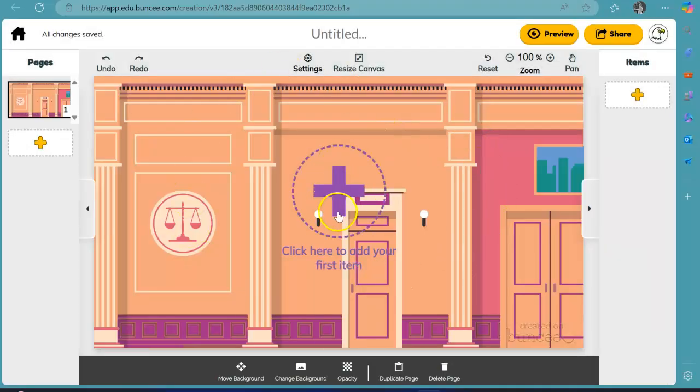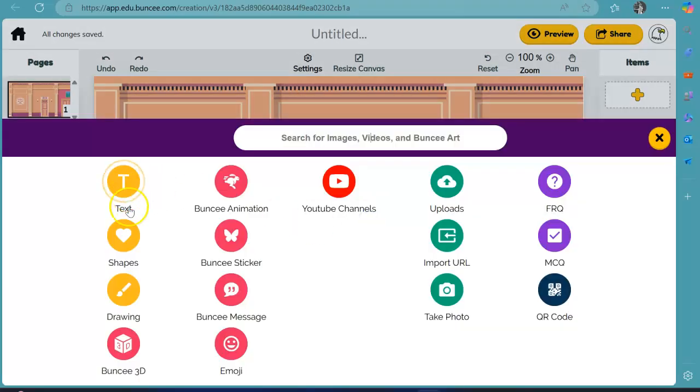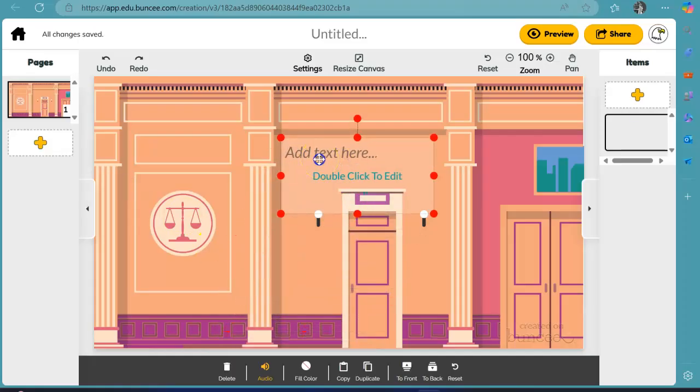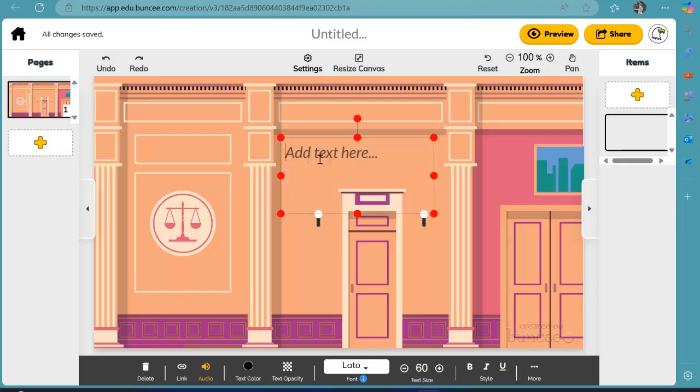Once it's on your page, you will then click here to add your first item. You can do text, shapes, drawing, all of these. But we're just going to make it super simple, so you can press text. You can drag your text here, and you will double click to edit it. For your title, you should put something along the lines of what my rules would be if I were president. So that will be your title.